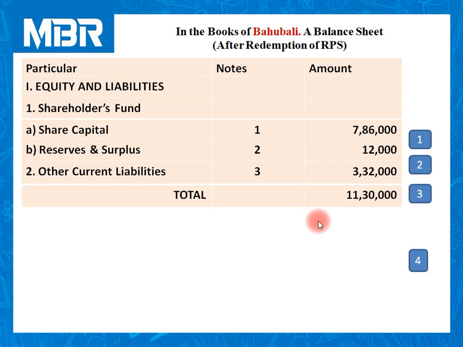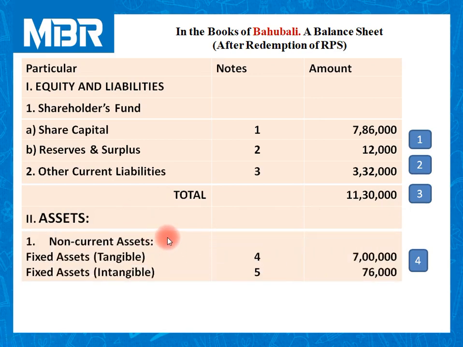Let us enter into second part of the balance sheet. The second part of the balance sheet is asset side. First item is non-current assets. Non-current assets include fixed assets tangible and fixed assets intangible. Fixed asset tangible is rupees 7 lakhs and fixed assets intangible is rupees 76,000.